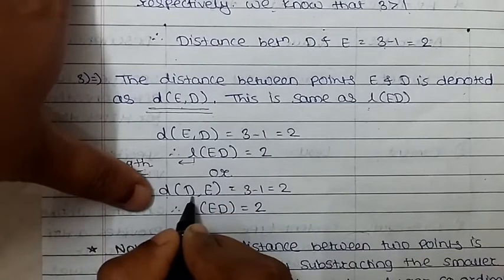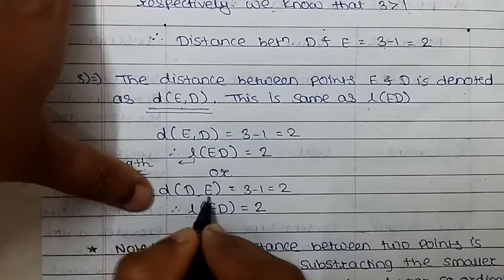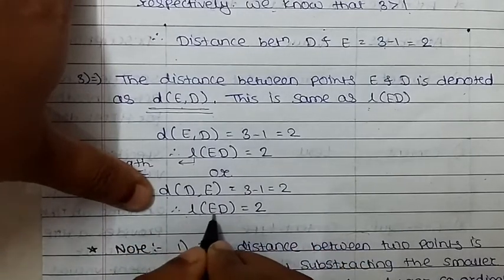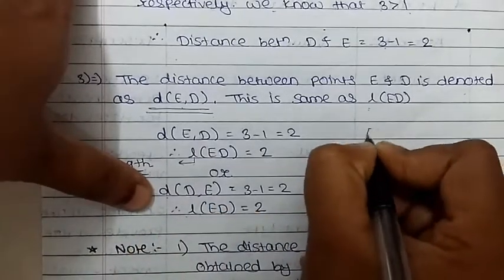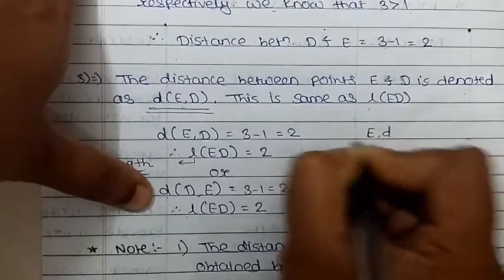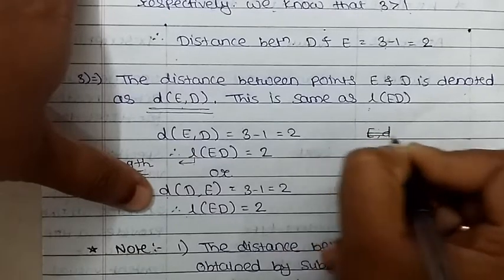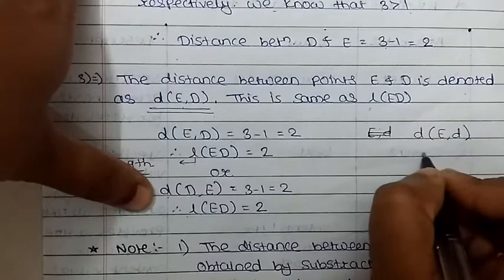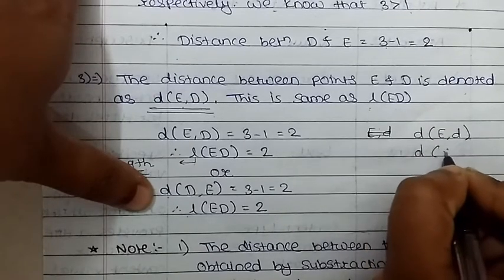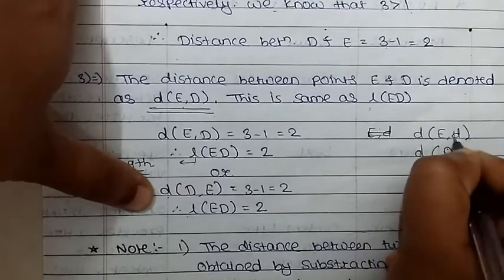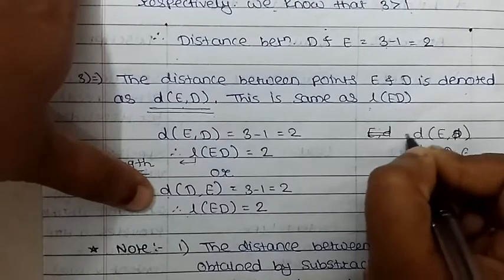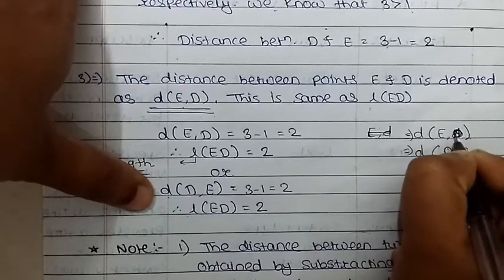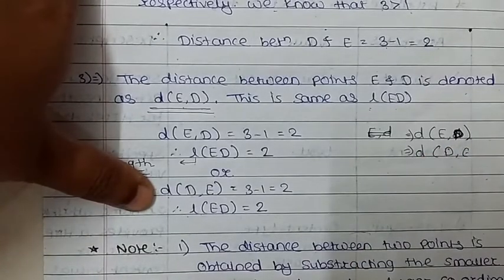When we write the distance between E, D or the distance between D, E, both are the same. Clear?